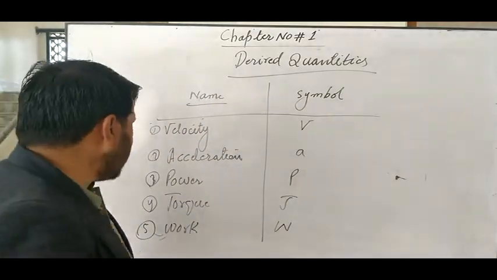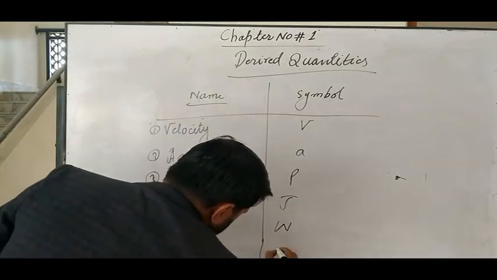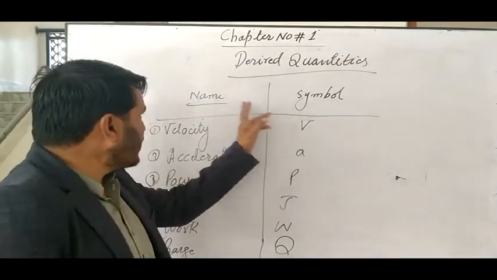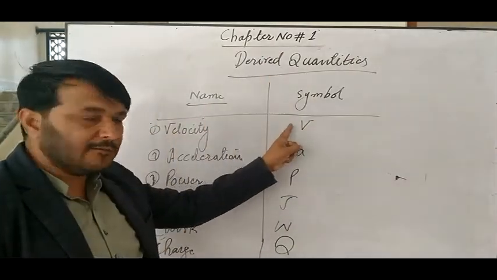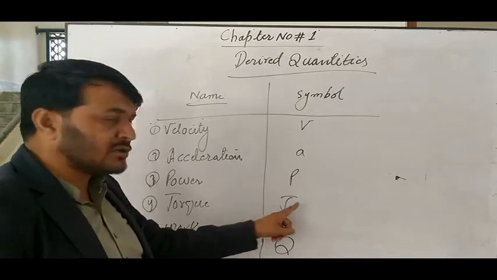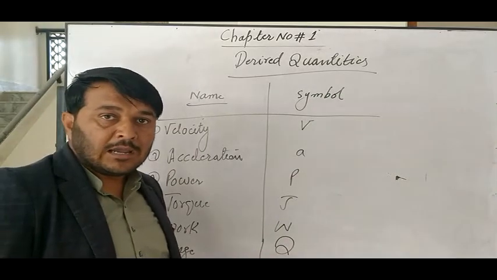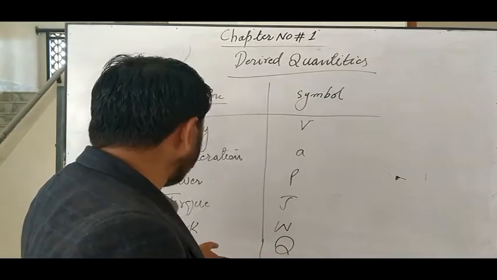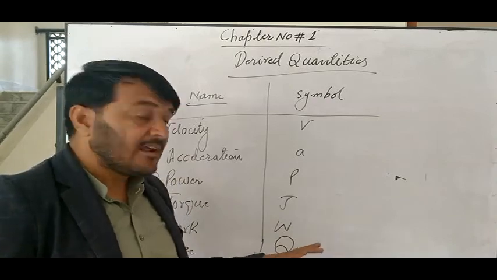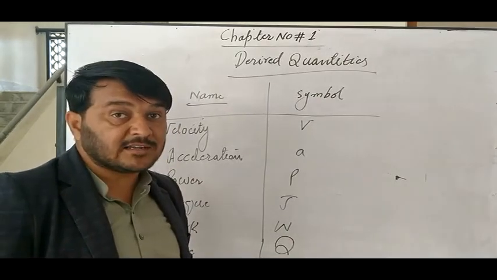Number 6 is charge, denoted as a capital Q. These are the symbols through which we denote these derived quantities: velocity with a capital V, acceleration with a small a, power with a capital P, torque with tau, work with a capital W, and charge with a capital Q. In the earlier lecture, I gave you an assignment question: why is current a base quantity, why is charge not a base quantity? This is my question. Thank you.